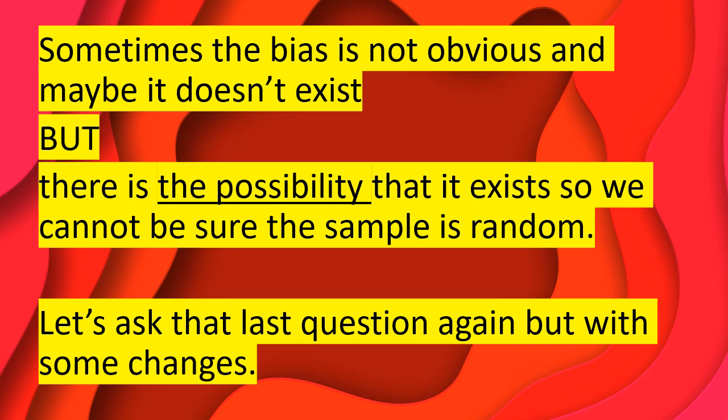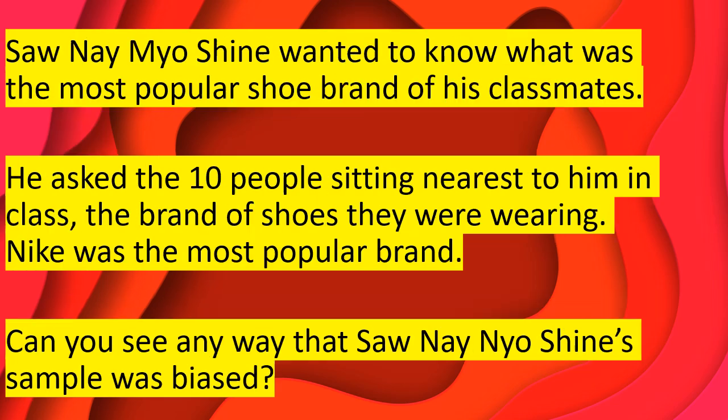Let's ask that last question again, but with some changes. So Name Your Shine wanted to know what was the most popular shoe brand of his classmates. He asked the 10 people sitting nearest to him in class the brand of the shoes that they were wearing. Nike was the most popular brand. Can you see any way that So Name Your Shine's sample was biased?